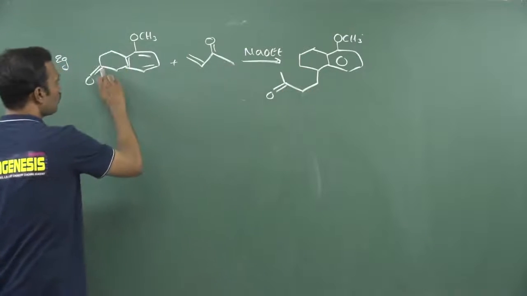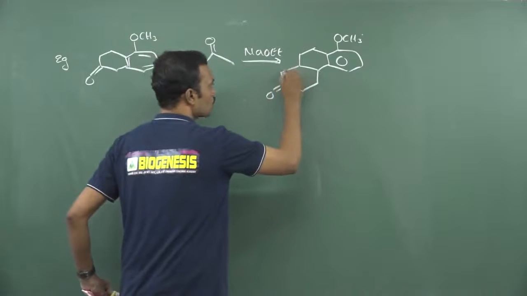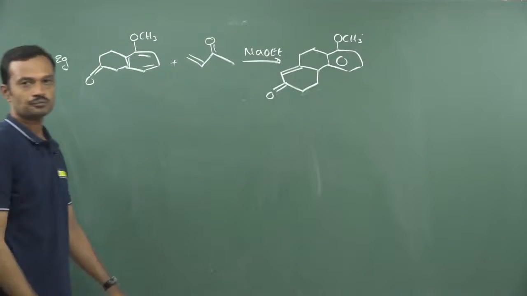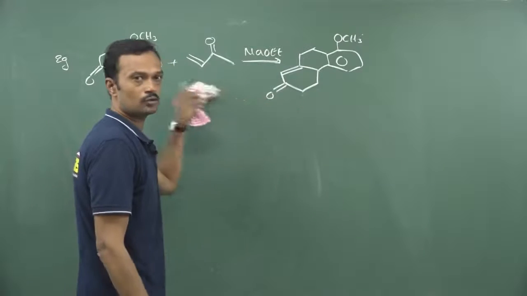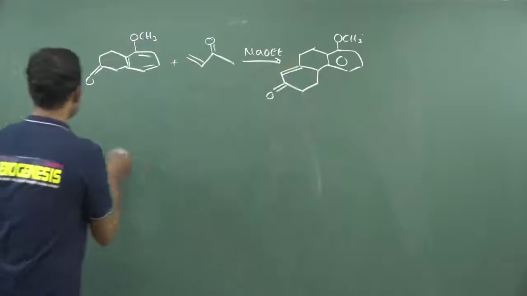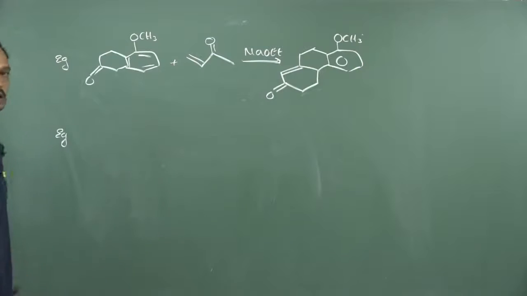Now this will attack on this carbonyl. Okay, this will attack on this carbonyl, put a double bond. That is the answer. Condensation. First is Michael addition, then aldol condensation, then followed by dehydration. So that is the Michael addition reaction.